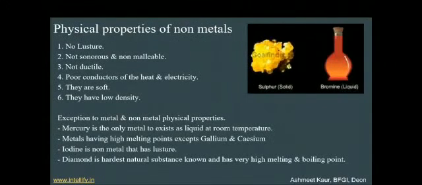Next is the physical properties of non-metals. Till now we discussed metals. Now we will discuss the physical properties of non-metals. These are totally opposite to the metal properties. So as metals are lustrous, non-metals are non-lustrous, and they are non-malleable. They cannot be drawn into thin sheets. And they are not ductile. They cannot be drawn into thin wires, and they are poor conductors of heat and electricity. They are very soft and they have low density. So metals have high density and non-metals have low density.